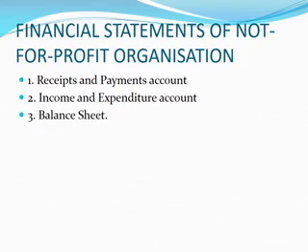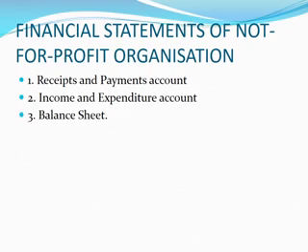Now, I have told you many times that I have kept on postponing the financial statements of a not-for-profit organization. There are 3 statements we have to prepare. Number 1 is the receipts and payment account. Number 2 is the income and expenditure account. Number 3 is the balance sheet. As I told you, you will be learning in later slides.